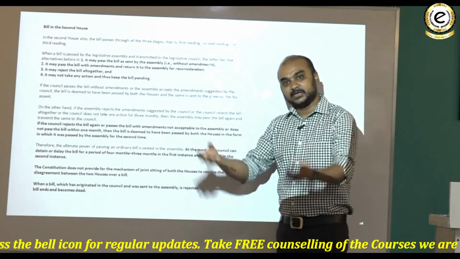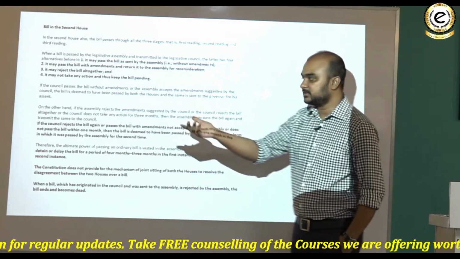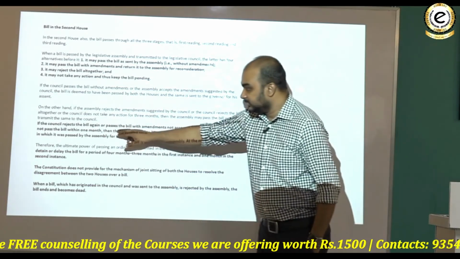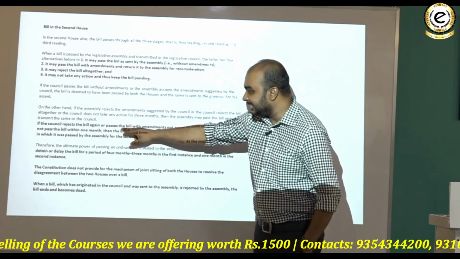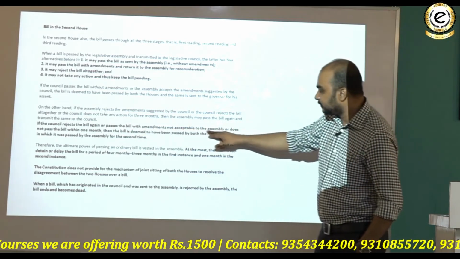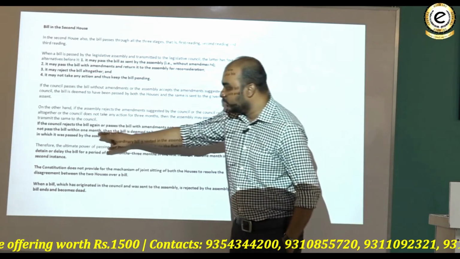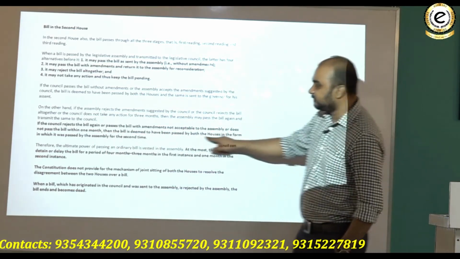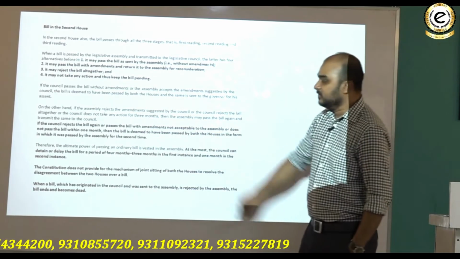And once it will again pass it, and by simple majority, because it's an ordinary bill, you can understand, it will go back to the council again. And you see, if the council rejects the bill again or passes the bill with amendments not acceptable to the assembly or does not pass the bill within 1 month, then the bill is deemed to have been passed by both the houses in the form in which it was passed by the assembly for the second time.